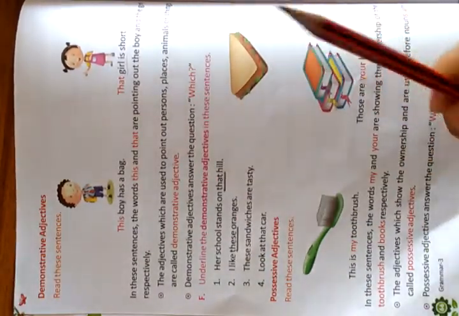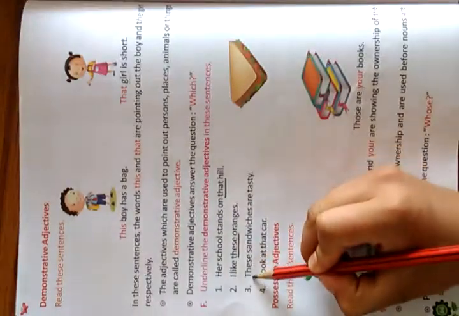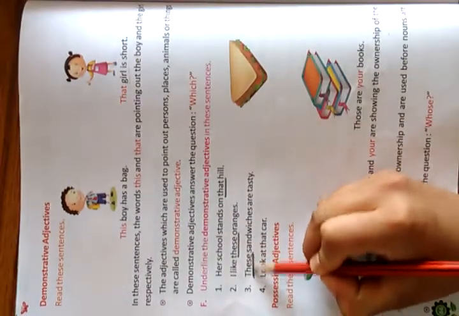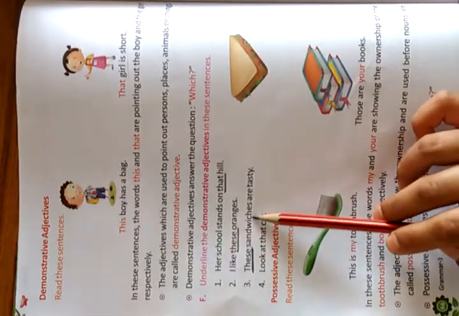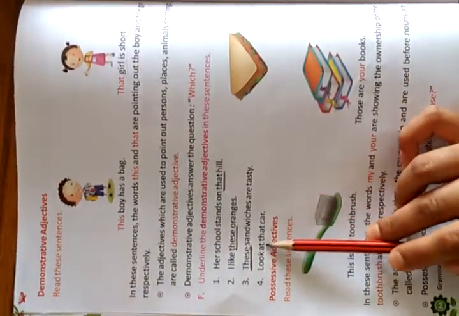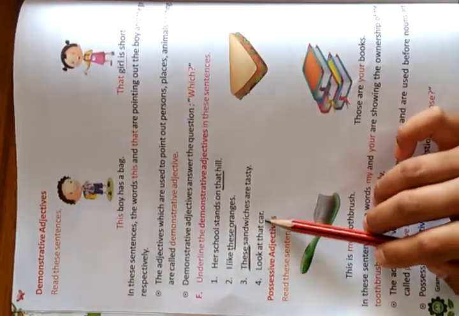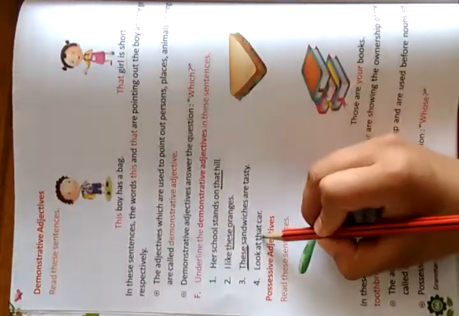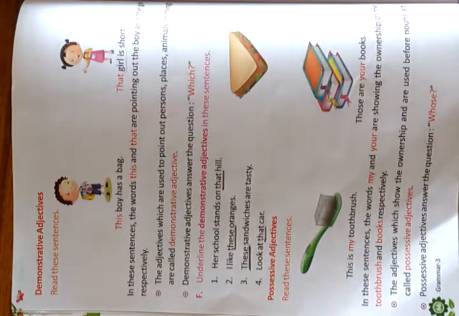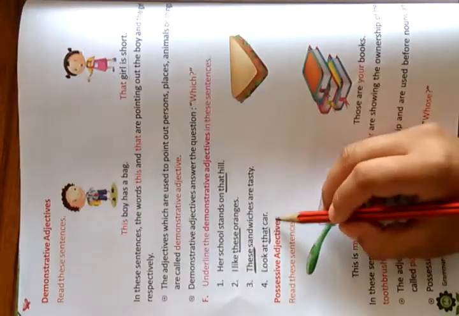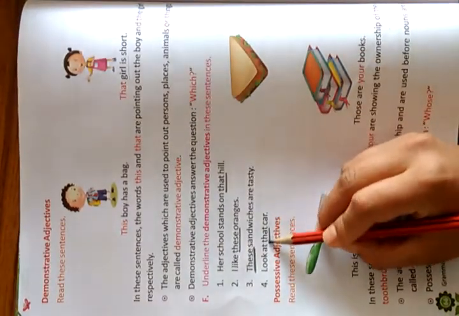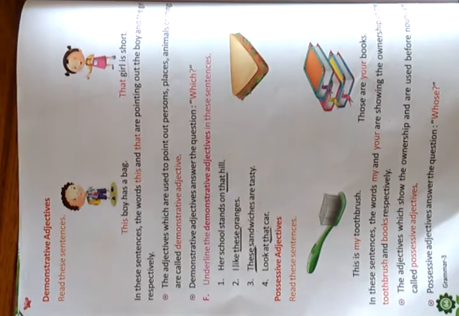So here, this word is pointing to the sandwiches which are tasty. Look at that car. Which will be the demonstrative adjective? That car. I'm asking you to look at the car, and which car am I asking you to look at? That car. I'm pointing out that car. That is why that will be the demonstrative adjective.